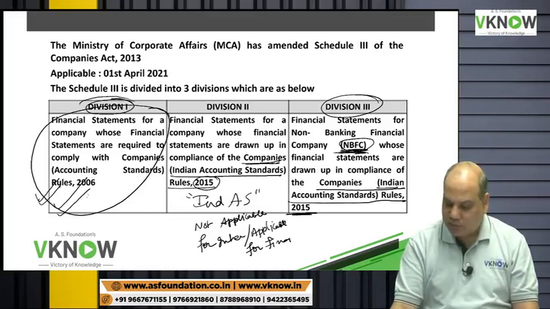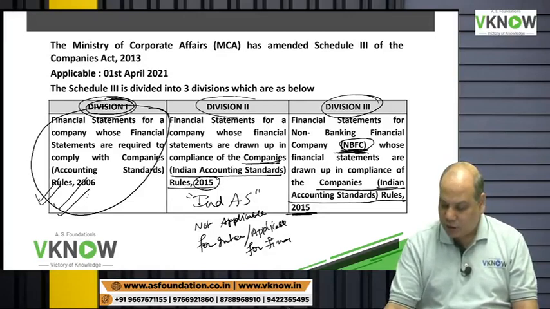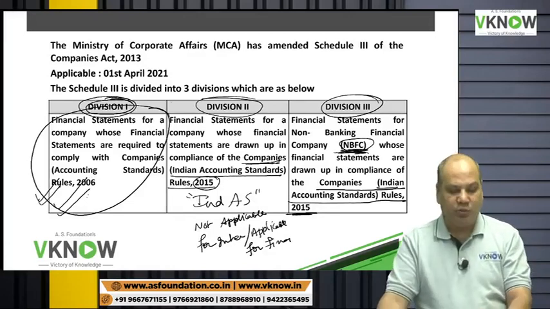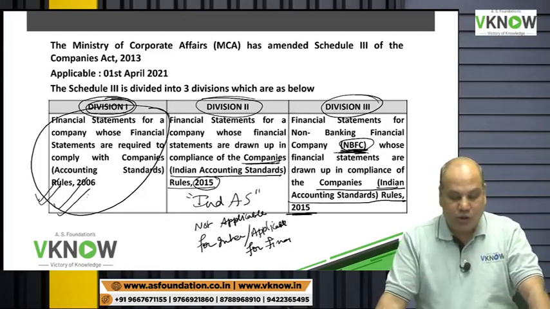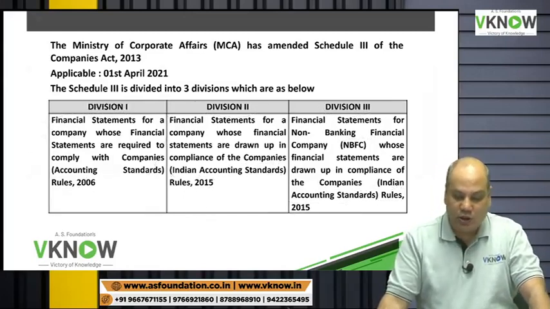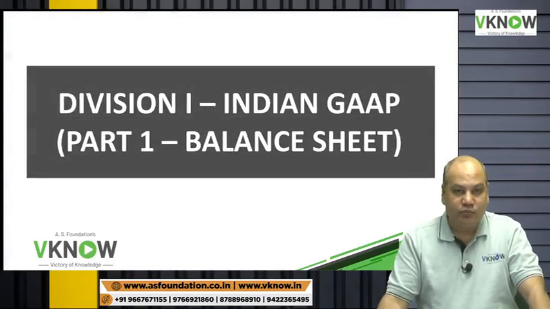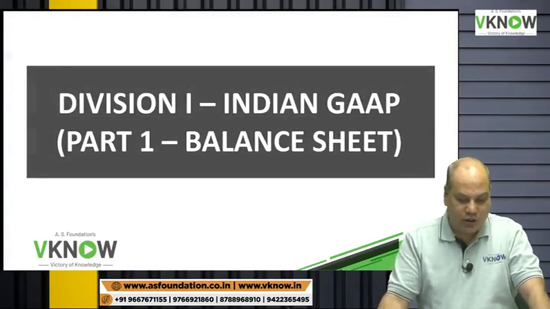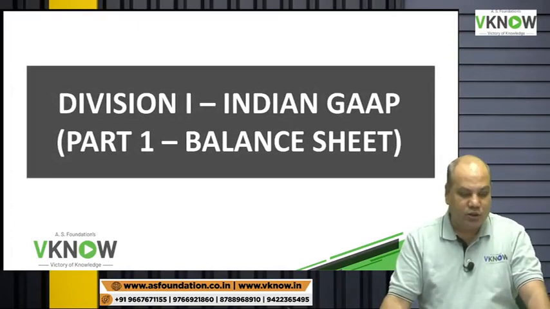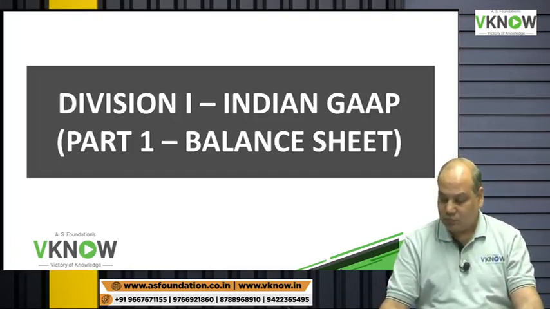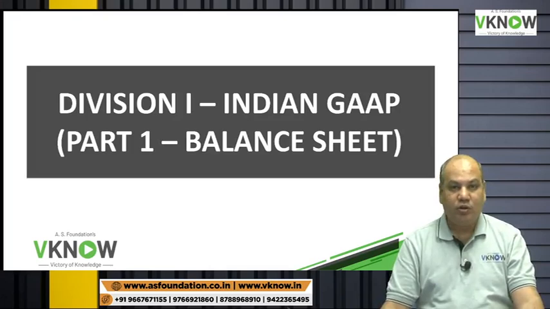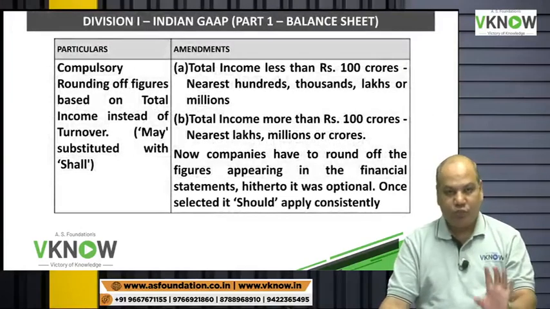Most of the amendments in Division 1 and Division 2 are common. That means these amendments are applicable to companies following accounting standard or companies following Indian accounting standard, Ind AS. So first we'll discuss what are the amendments in Division 1 Indian GAAP relating to balance sheet item.